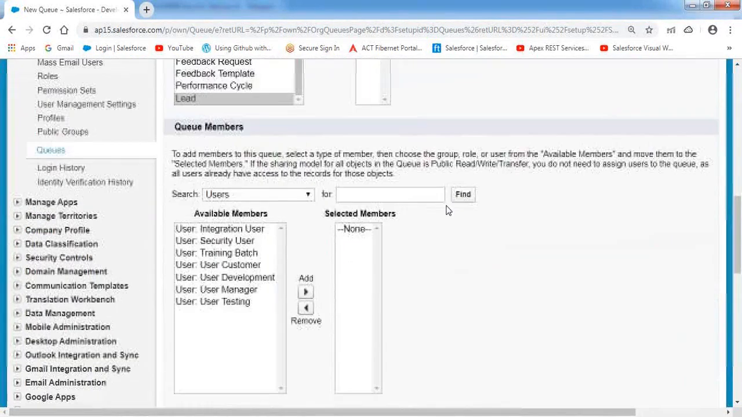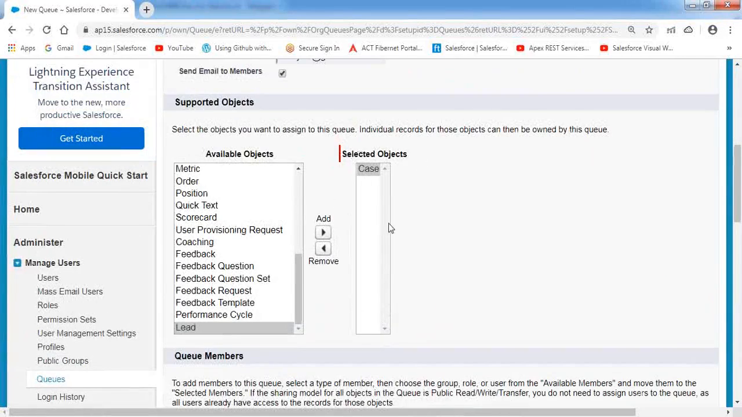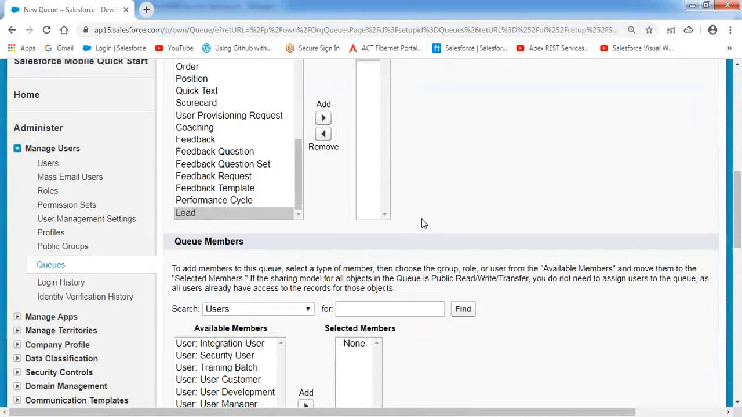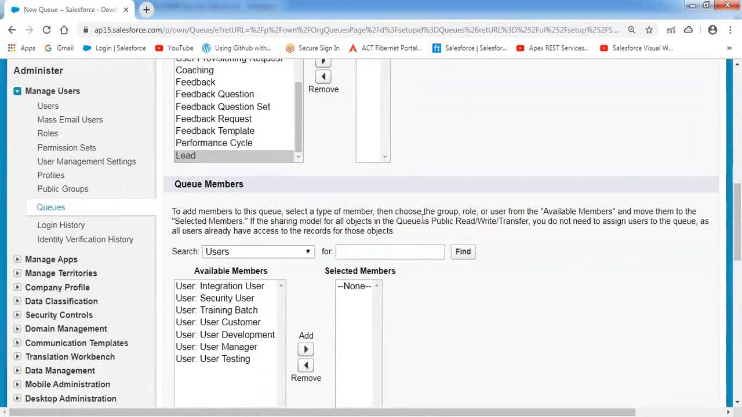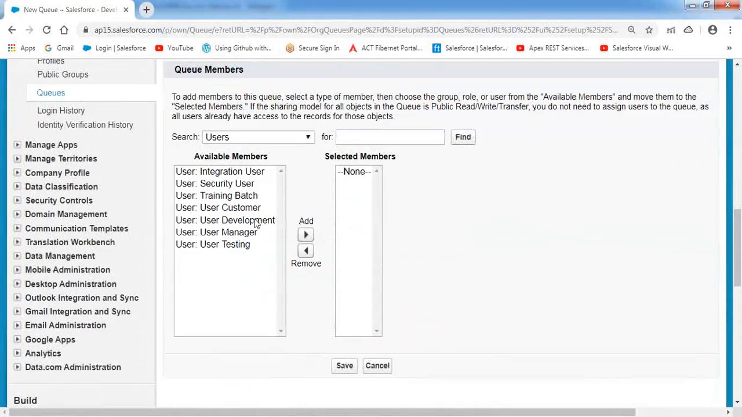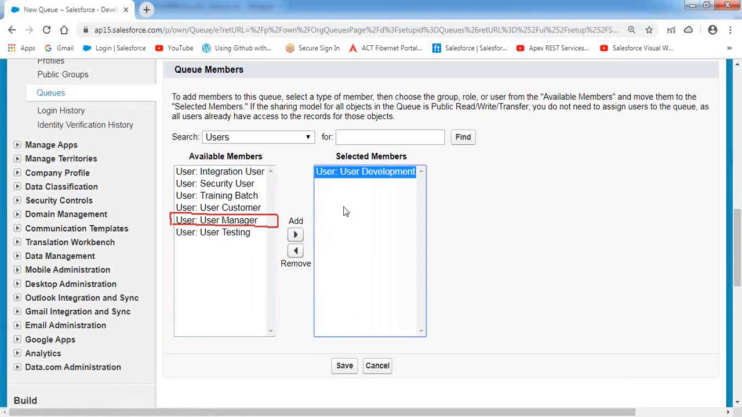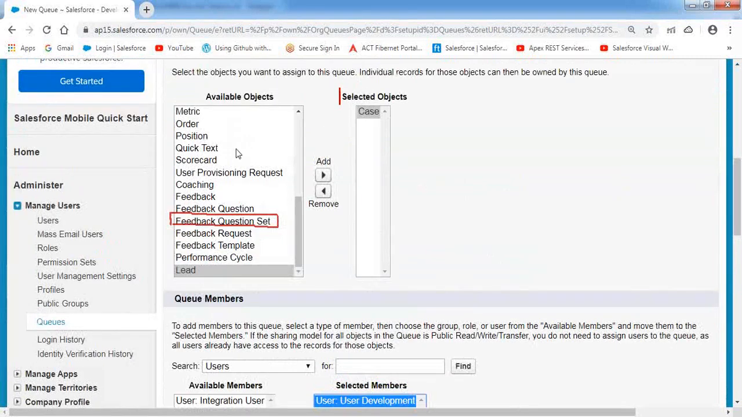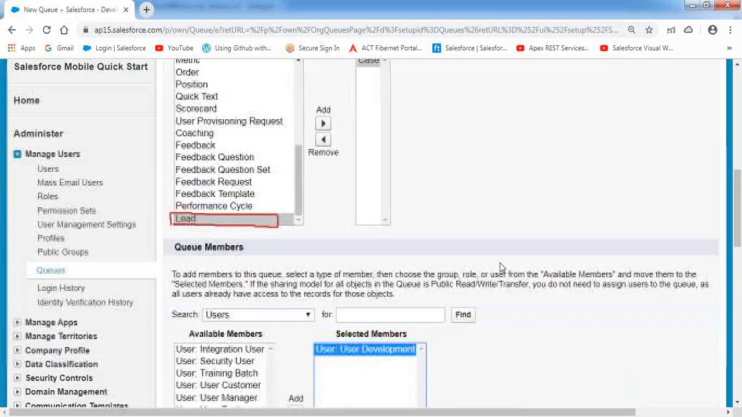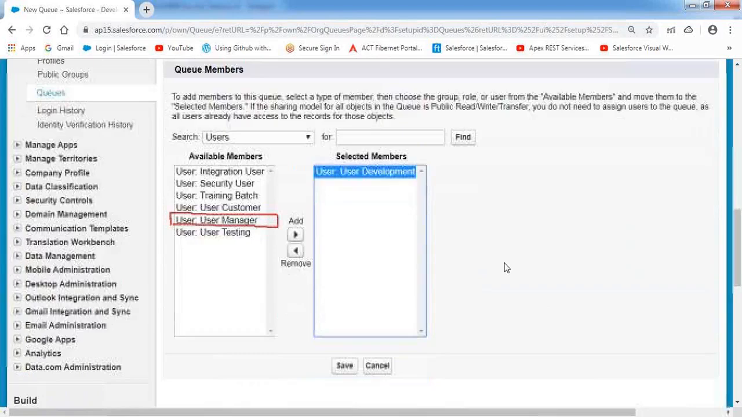Now, the next one. Once the case records have been placed inside that queue, who are the people who can access these case records? In this case, I want to indicate that only the development user can access them. So I'm indicating the development user over here. Select the queue member as development user here. Only the development user can access the records available inside the queue. So we can specify what object records can be held inside the queue and who can access those records.